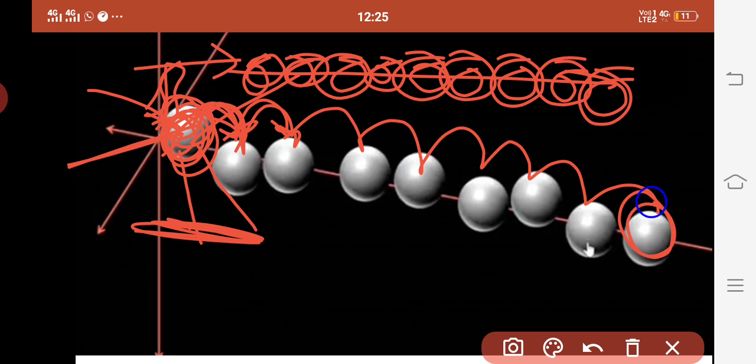And the last molecule, what will happen? It will also try to vibrate. We know that if I want silence in my room, or if I want the children to be kept in a very small room, that is not possible. They want to move here and there, they want space.